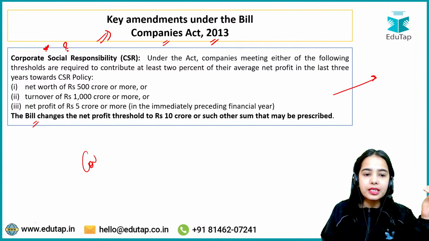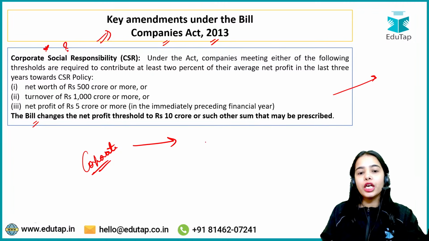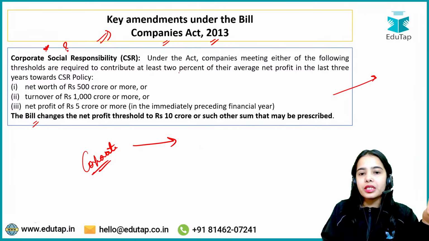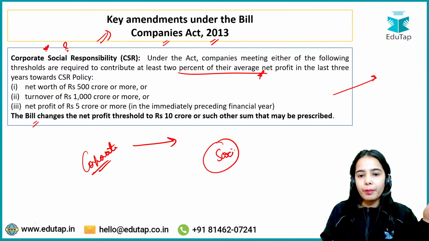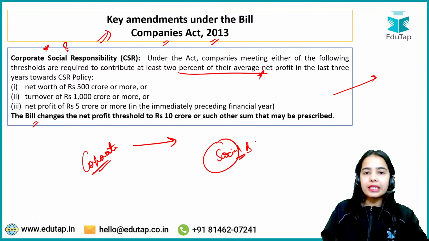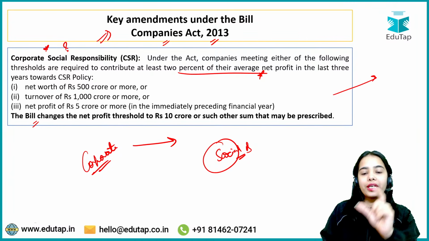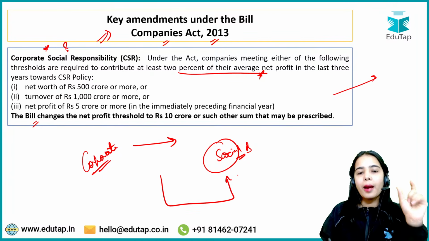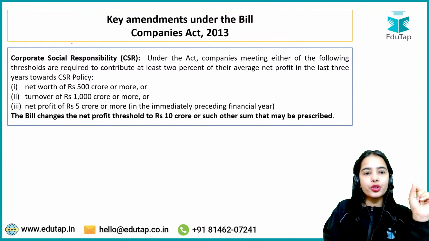The corporates, the companies, they basically have the responsibility to provide a certain percentage of their average net profit for the social benefit. So the companies have the responsibility to provide a certain percentage of their net profit for the social benefit. So, corporate social responsibility.